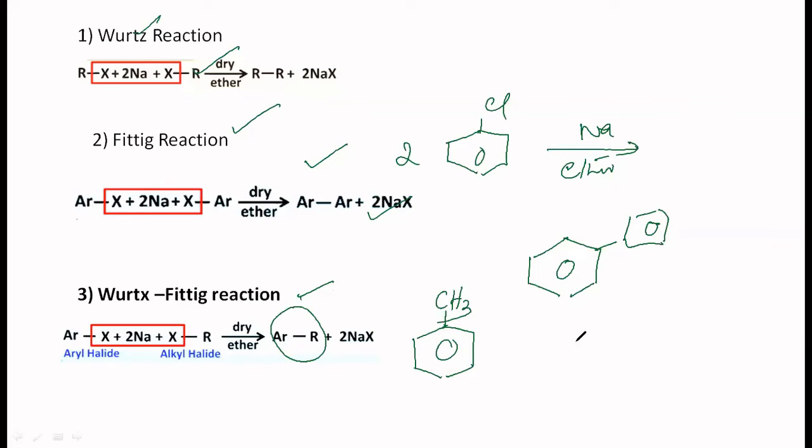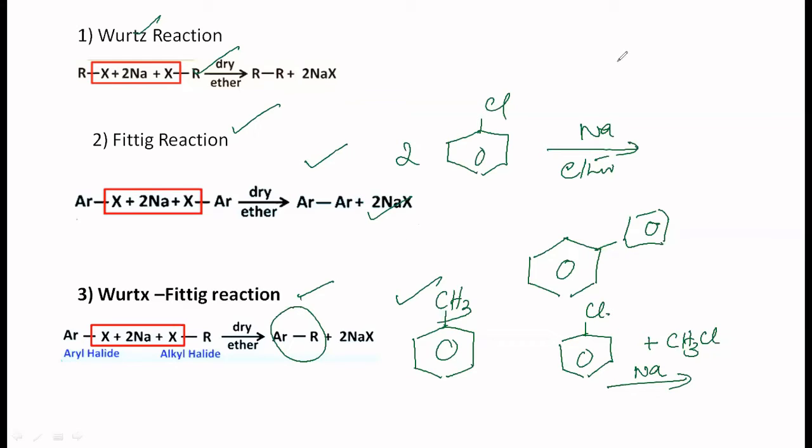You can take the aryl halide as chlorobenzene and the alkyl halide as CH3Cl. When you react them with metallic sodium, you are going to get toluene. So that is the Wurtz-Fittig reaction. Sometimes in CET they will ask which of the following is the Wurtz-Fittig reaction, or maybe the Fittig reaction, or the Wurtz reaction.